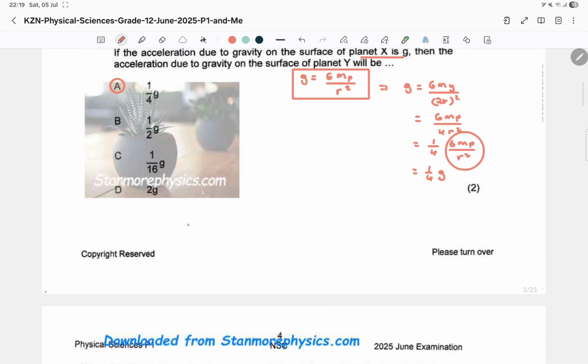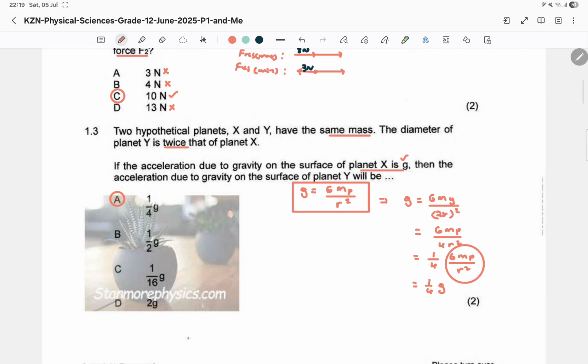Of course, when you are comfortable with these calculations, you can actually look at what you're given and be able to figure out what the answer should be, provided you are clear on the formula that is needed. Okay, because I'm just doing all these calculations for you guys to be able to see where everything comes from, because not every student who's going to see these videos will actually understand and follow.